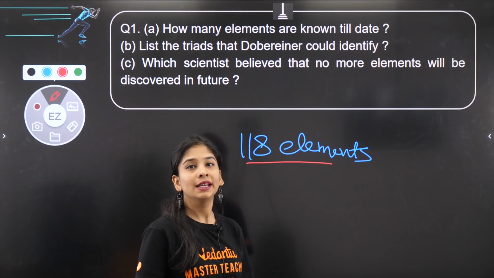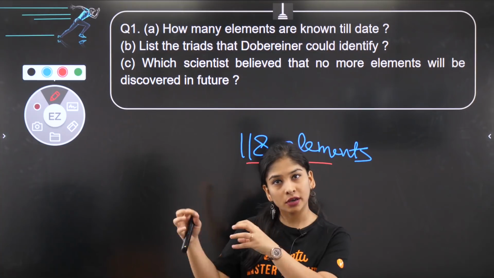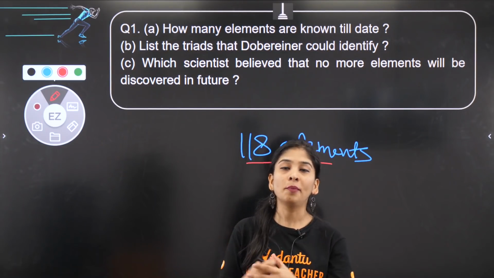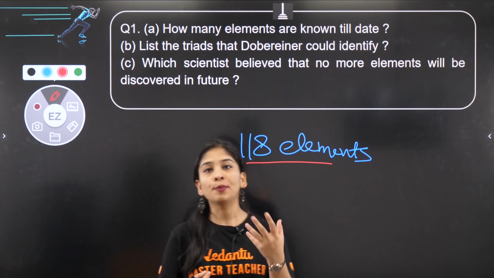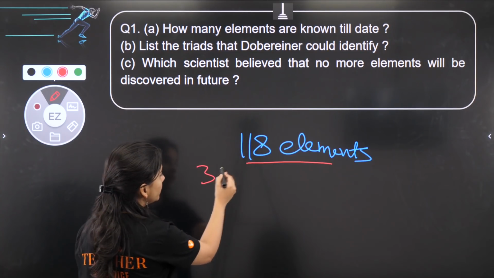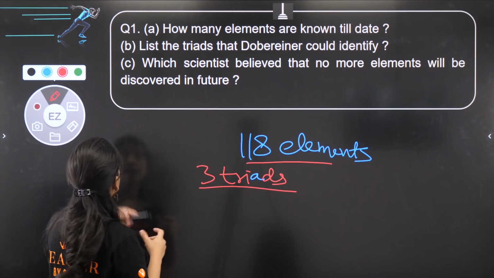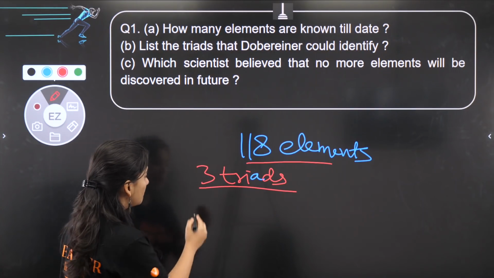Okay, then next, list the triads that Dobereiner could identify. So Dobereiner in his law, the first one who classified the elements on the basis of certain groups and gave us a better approach to study the properties of elements, and he discovered three triads. Okay, what was those three triads? Let's discuss those three triads one by one.